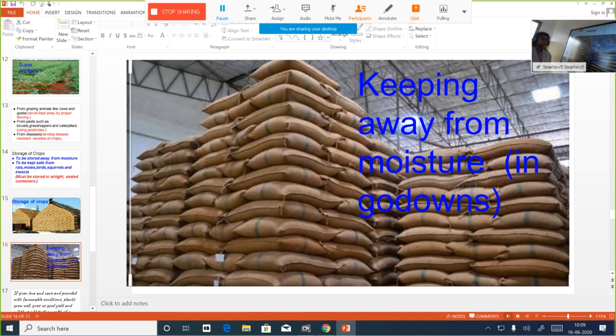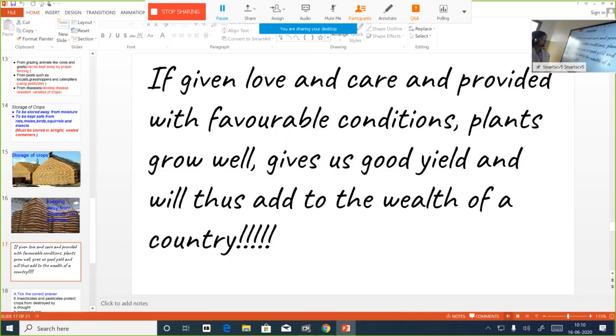by growing plants in large number, we ensure that we are able to meet the requirements of the entire population of our country, and we keep all steps. That is, we have to be very careful in ensuring that plants get all the necessary conditions for producing a good yield, and after getting yield, we have to ensure the proper storage of grains. So here we have come to the end of the chapter. I'll just conclude with this statement.